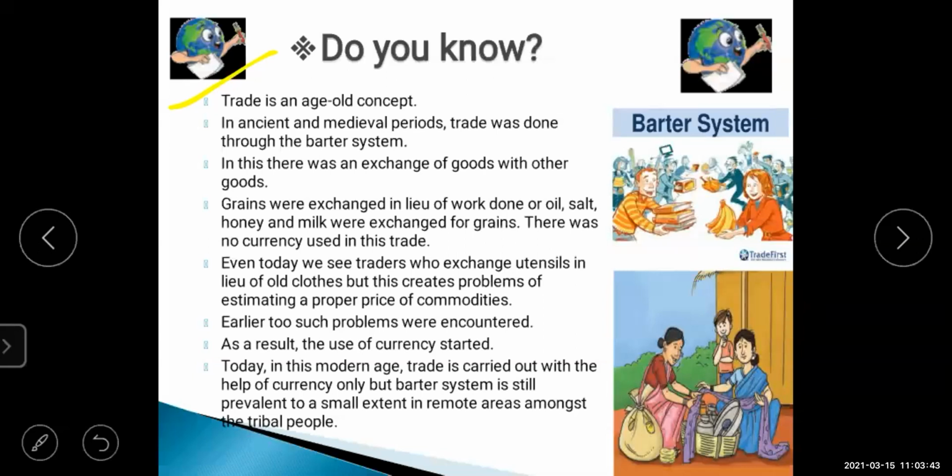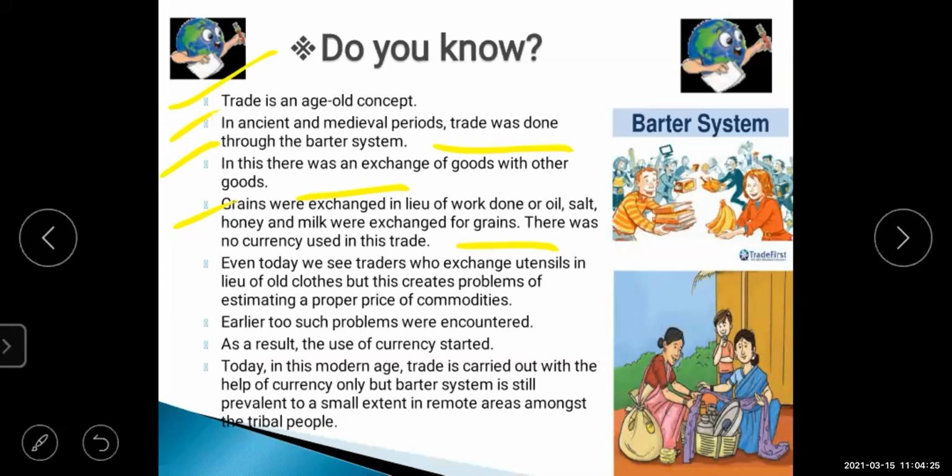In ancient and medieval periods, trade was done through the barter system. In this, there was an exchange of goods with other goods. Grains were exchanged in lieu of work done, or oil, salt, honey, and milk were exchanged for grains. There was no currency used in this. So this old-age concept means this trading was done in ancient and medieval periods through the barter system.